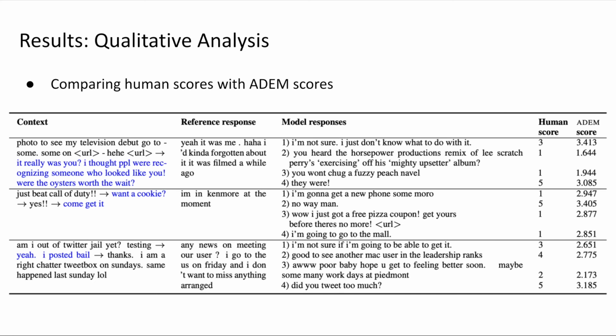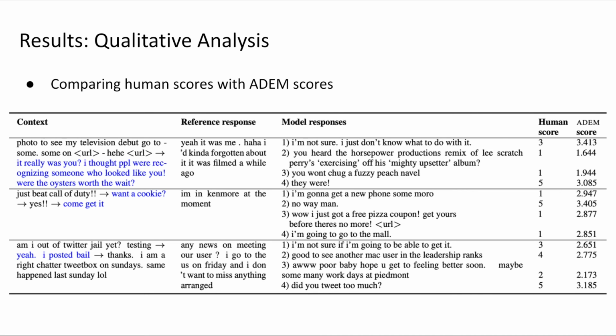Qualitative analysis. To understand the strengths and weaknesses of Adam, let's look at a comparison of human scores and Adam scores for the responses. Here in the table, we see the context and reference response along with the model response. Adam scores pretty much on the same level as the human scores, especially when the responses are scored low. Adam does a great job there.